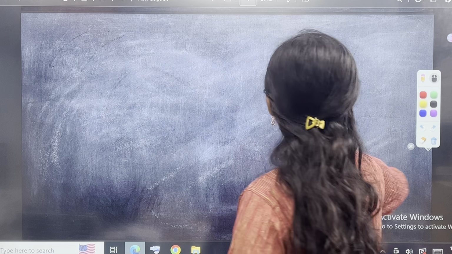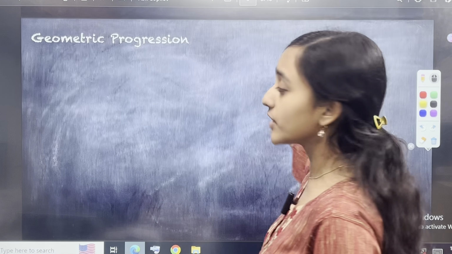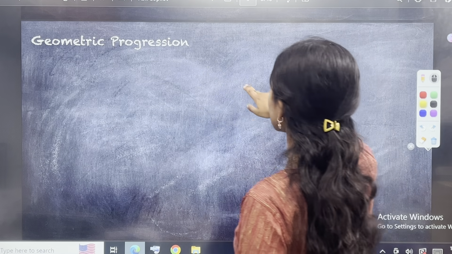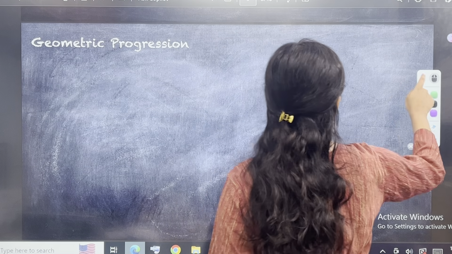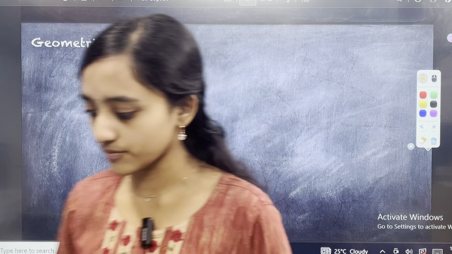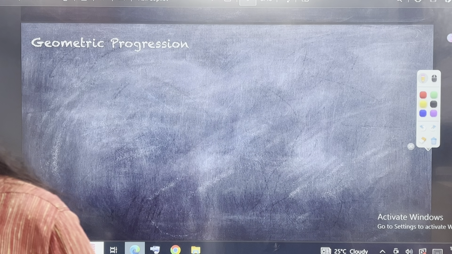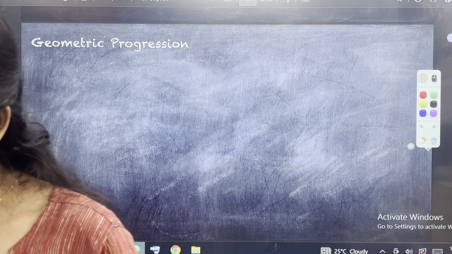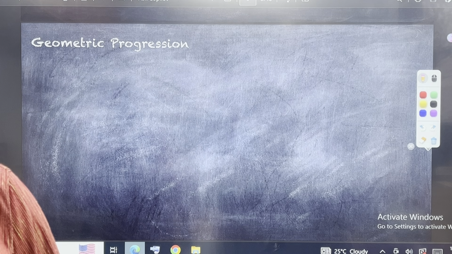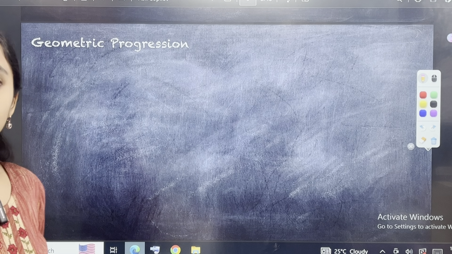But please stay on till the end because I want you to solve questions along with me. I brought a few complicated questions, especially in GP. Okay? Now let us come to geometric progression. What does geometric progression mean? Instead of having a common difference, you instead have something called a common ratio.